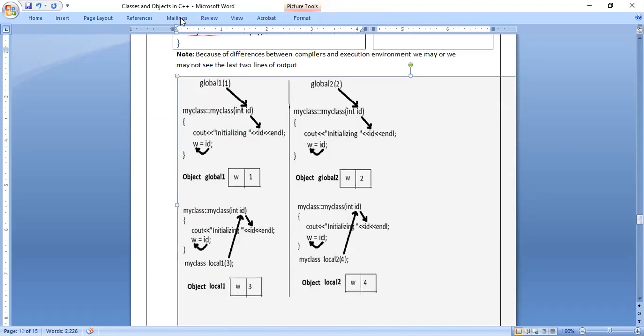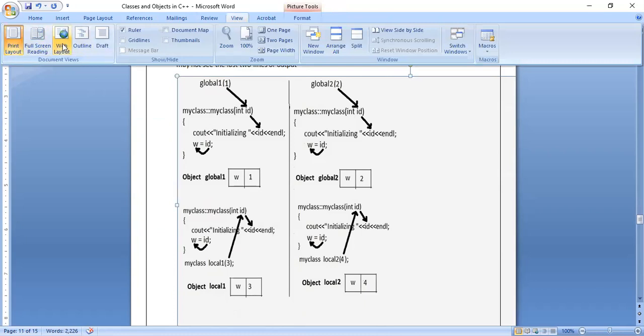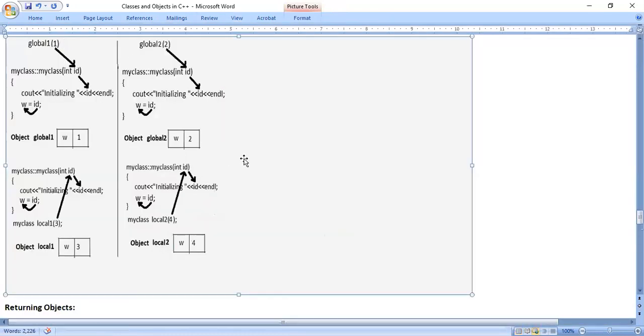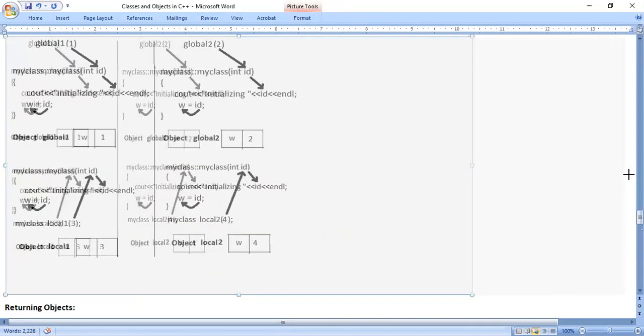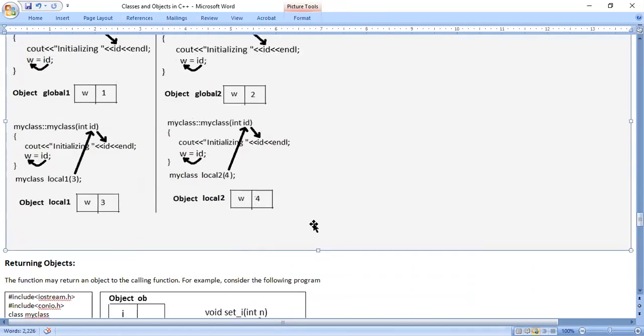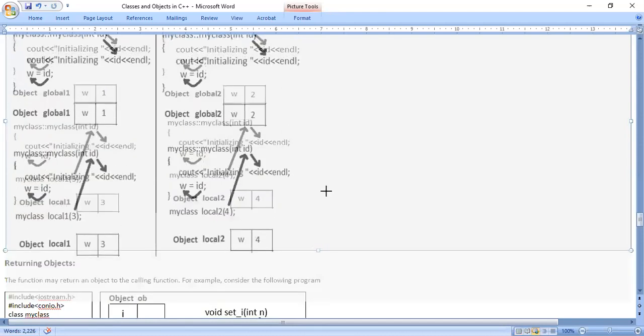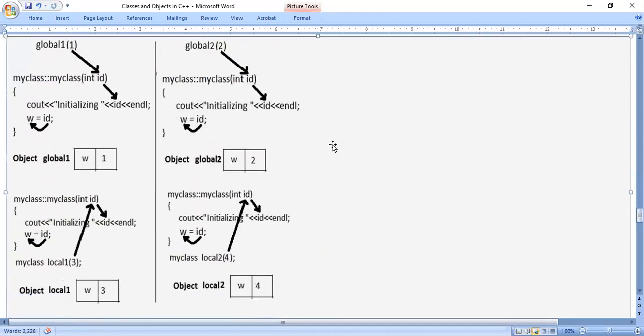In this diagram, we have the complete working. Let's try to understand. In a program, wherever this statement global one of one appears, because this is an object, if this object is created, what happens? The constructor will be called.